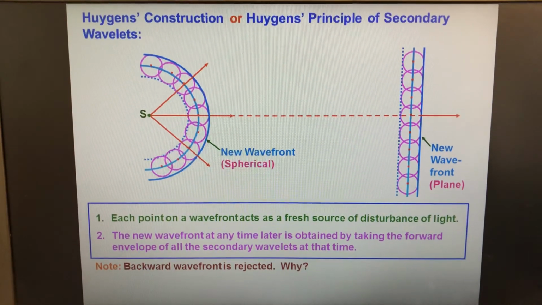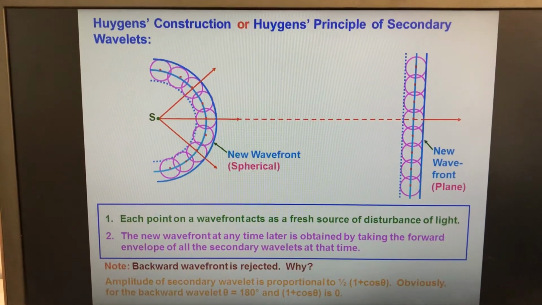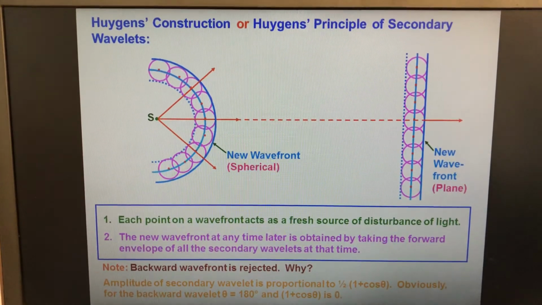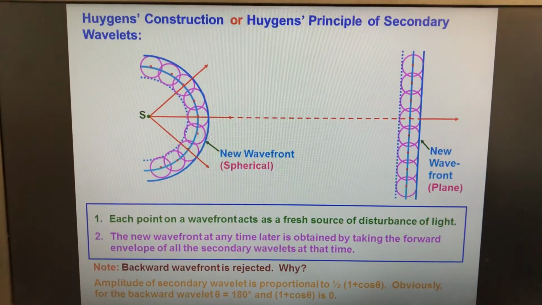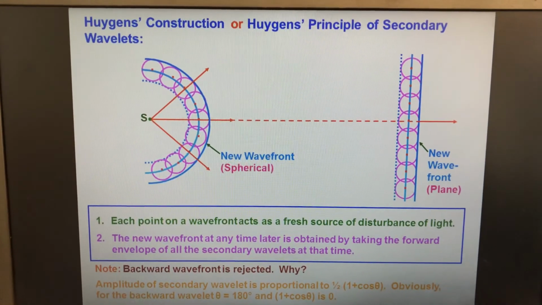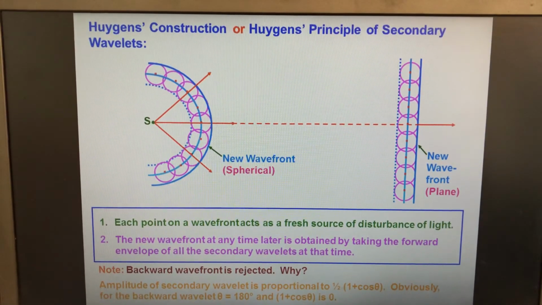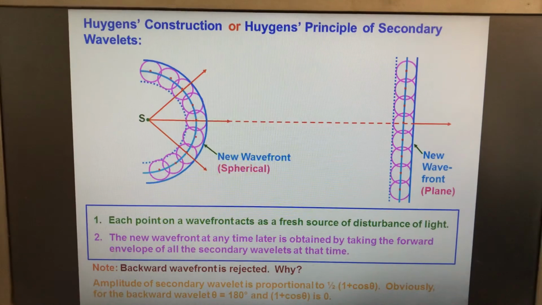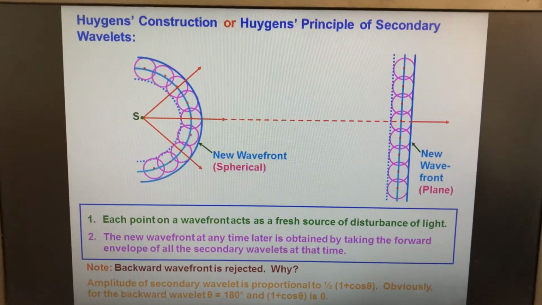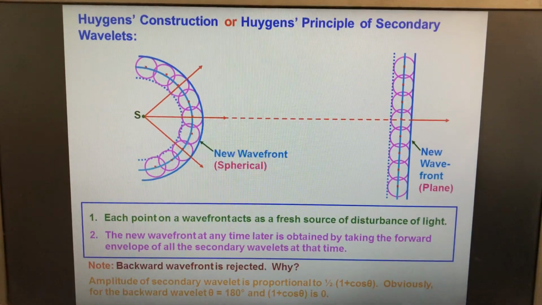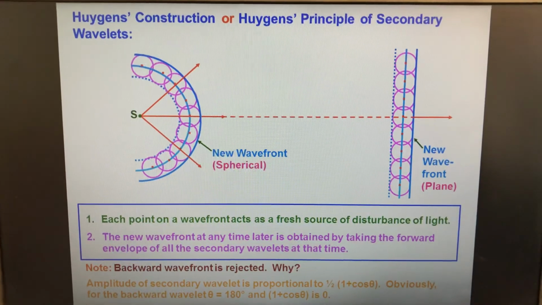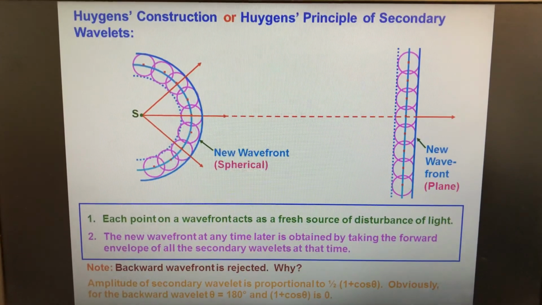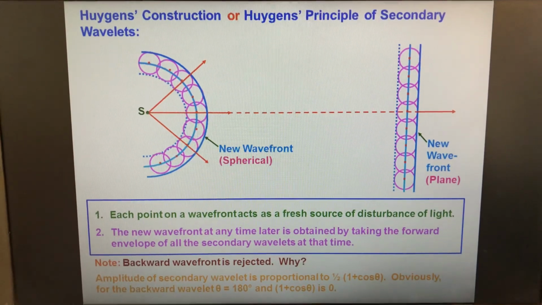Why do we not consider the backward wavefront? This is the reason, mathematically explained. This is the amplitude of the wavelet, which is proportional to half of 1 plus cos theta. Hence the intensity will also depend on theta. In the backward direction, theta is 180, therefore cos theta is -1. Therefore the intensity in the backward direction, or the amplitude of the wavelet in the backward direction, will be 0. So this is how we use the Huygens principle. And that is the end. Thank you.